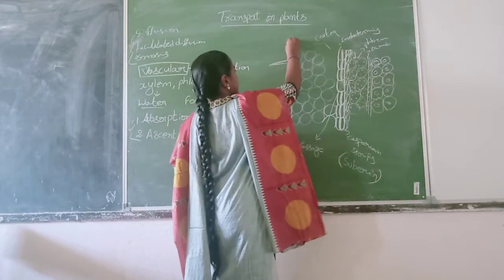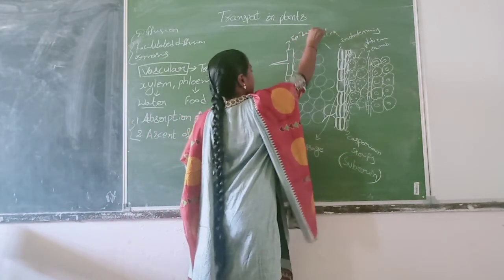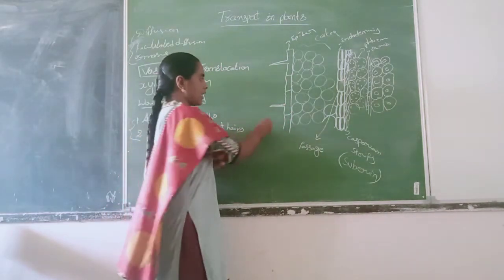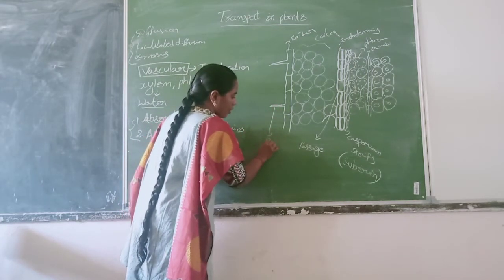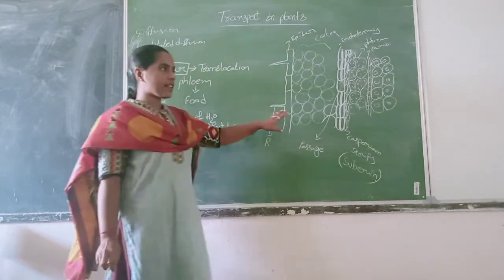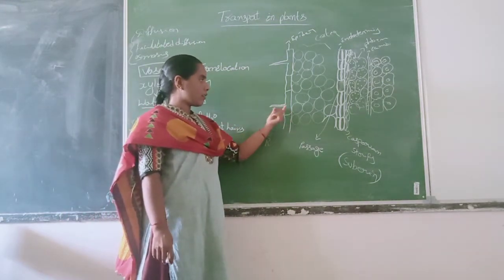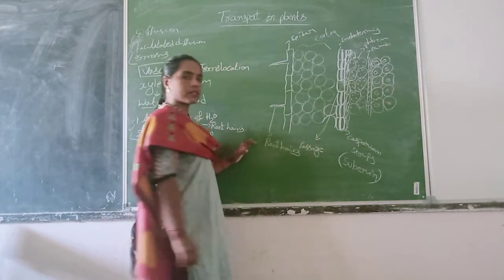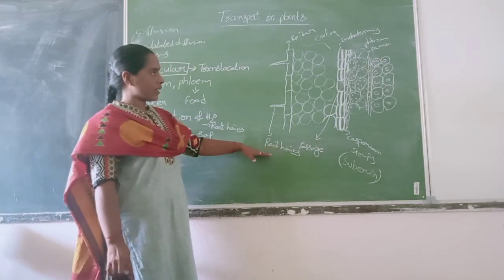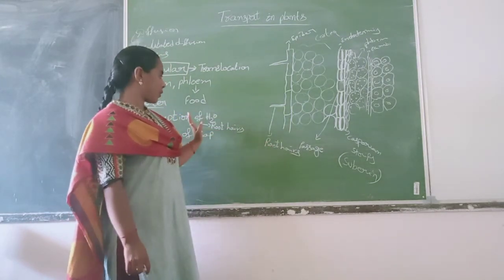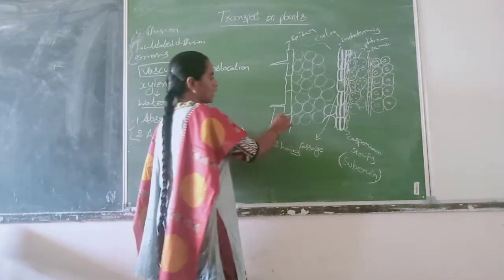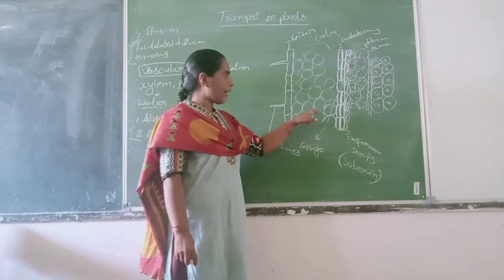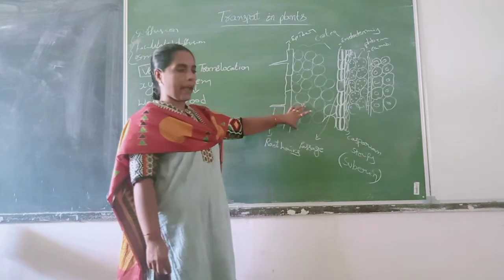Outermost is the epidermis, a single layer. From these epidermal cells, hairy structures develop. These hairy structures from the epidermal cells are called root hairs. These root hairs play a main role in absorption of water. Beneath are the cortical cells, which are parenchymatous, with intercellular spaces or loosely packed cells.